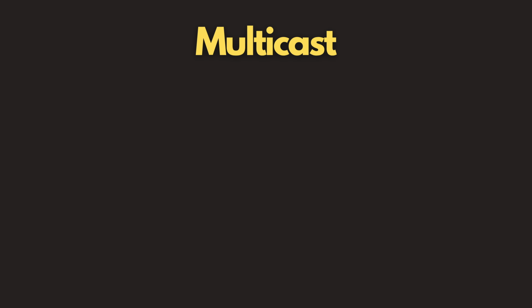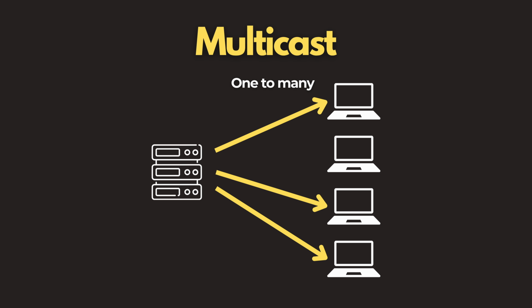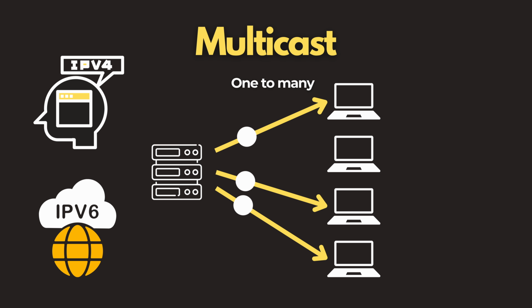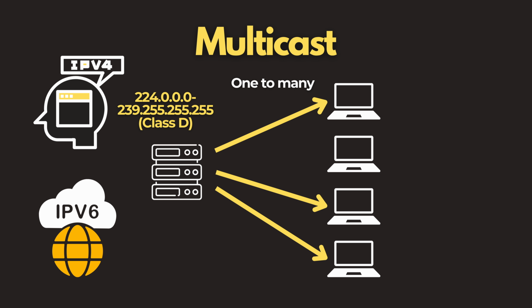Multicast is a delivery method for one-to-many receivers. These receivers are the only ones that are interested in the data. Multicast is supported in IPv4 and IPv6. The multicast address range for IPv4 is 224.0.0.0 to 239.255.255.255. And for IPv6, addresses inside FF00::/8. It can be configured manually, and under the hood, it is used by routing protocols to synchronize routing changes.